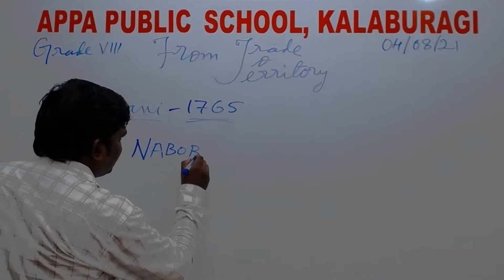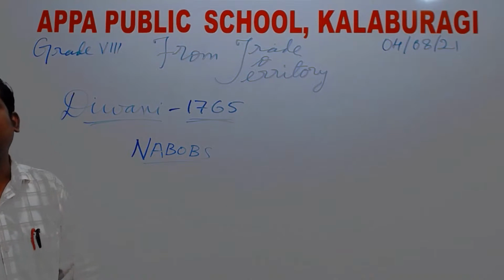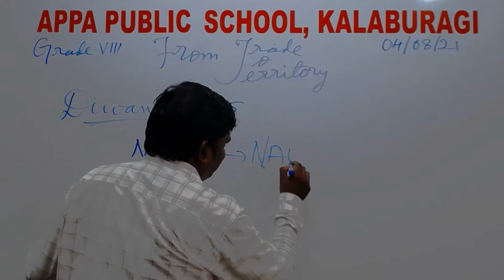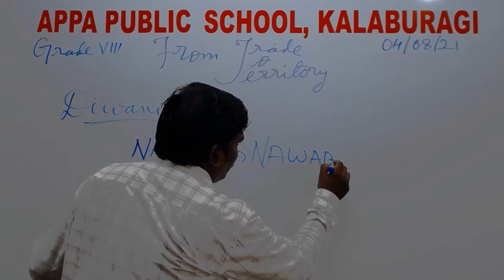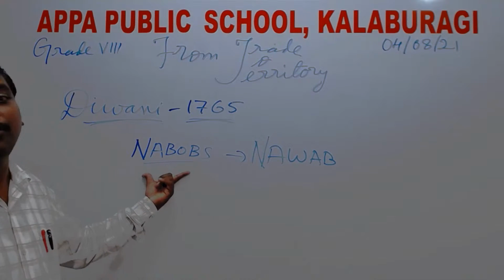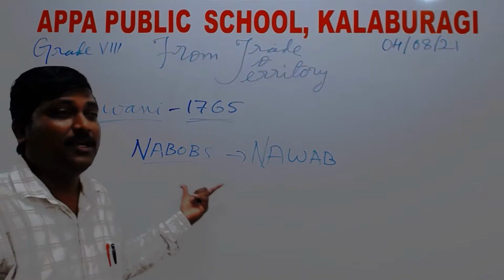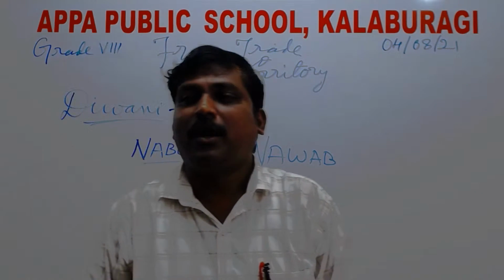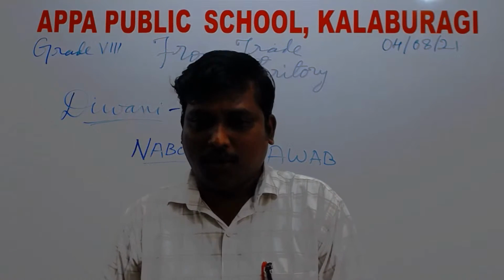Nabobs. This is the anglicized version of the Indian word Nawab. The British called themselves Nabobs, as well as the Indian version, the Nawab. Nawab is usually an Urdu word.